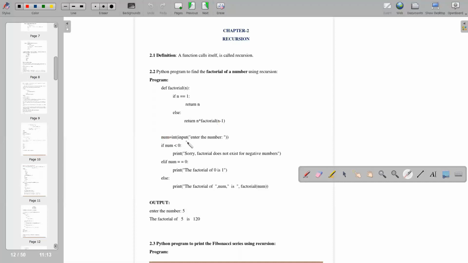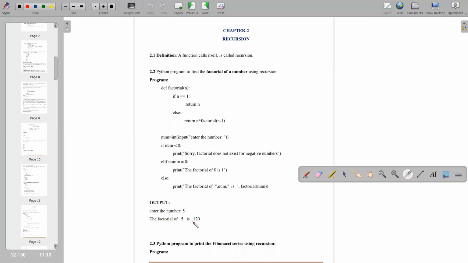Now you will take input from the user. If num is less than 0, then print sorry, factorial does not exist for negative numbers. Else if number is equal to 0, the factorial of 0 is always 1. Else it will print the factorial of the number. Fine. Here you can see, enter the number 5. The factorial of 5 is 120.